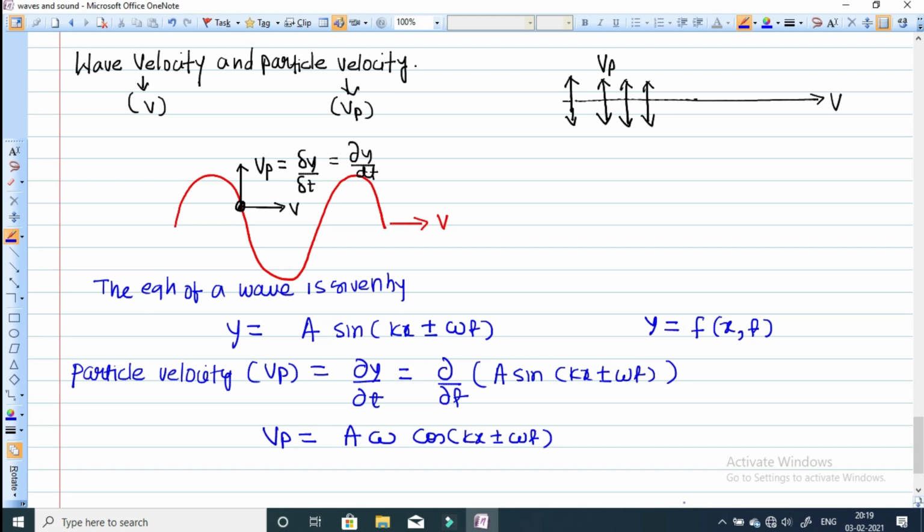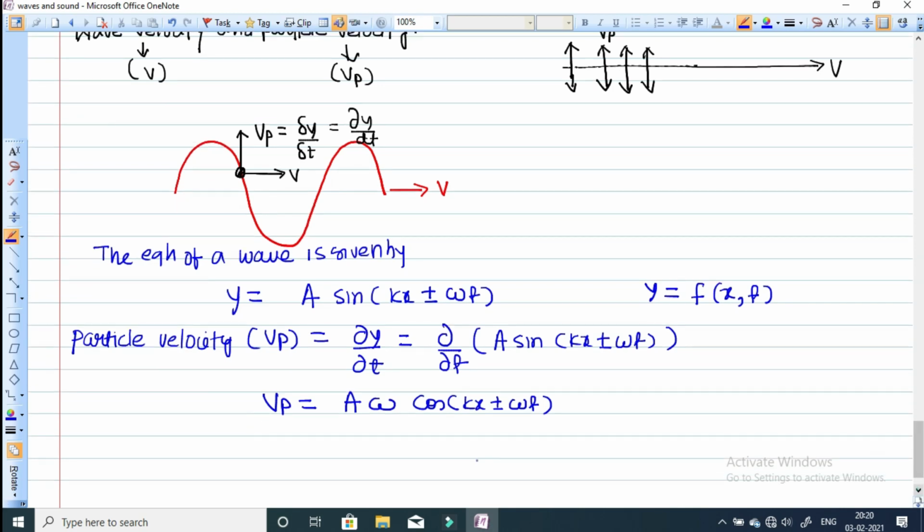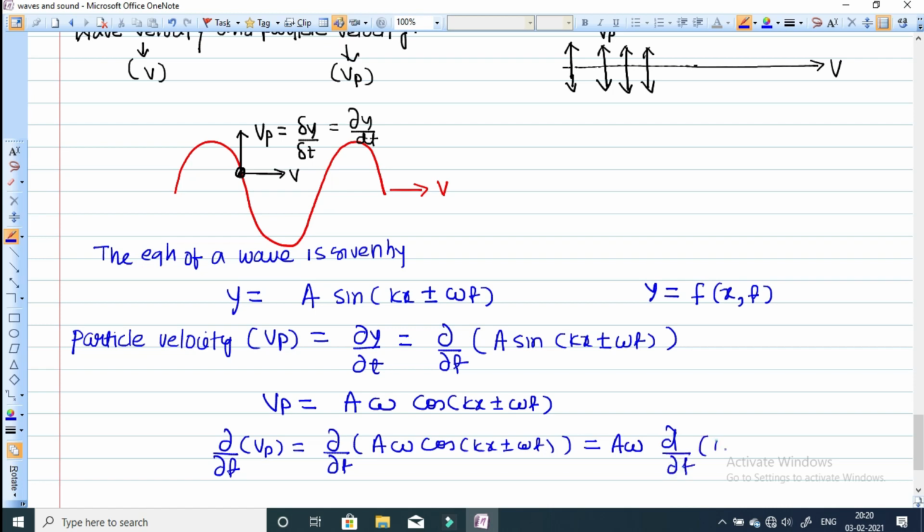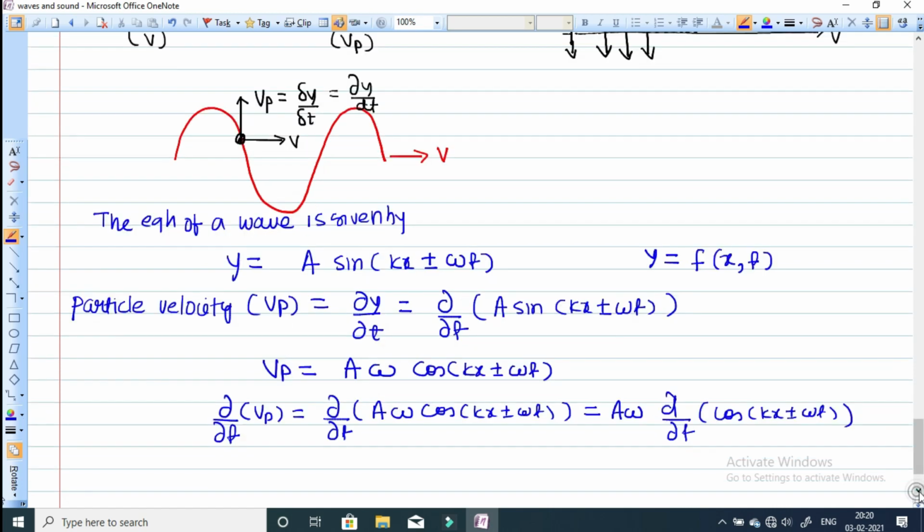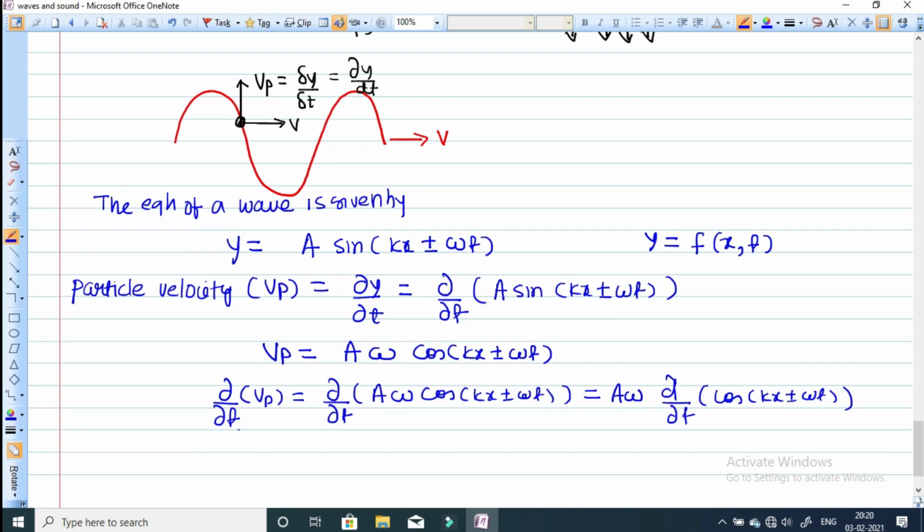Now again I am differentiating this equation. Differentiating the velocity with respect to time, we replace the value of Vp, which is a into omega into cos of kx plus or minus omega t. Now a and omega are constants, so we take them out, and only the cos function is differentiated. The differentiation of cos is sine.